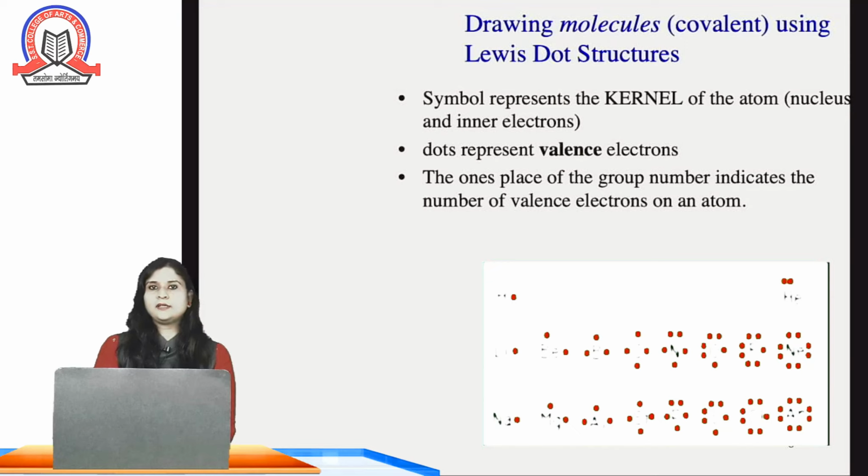In the diagram, you can see various electrons around the atoms. For example, hydrogen has one dot, that is one electron in the valence shell. Helium has two dots, that means two electrons in the valence shell. Lithium, Li, has one electron again in its valence shell. In the same way, carbon has 4 electrons in the valence shell, boron has 3 electrons, and so on.